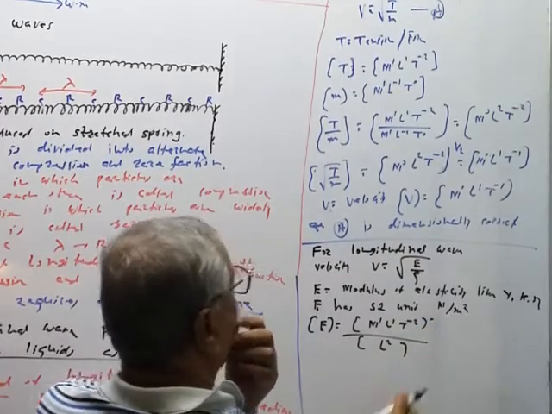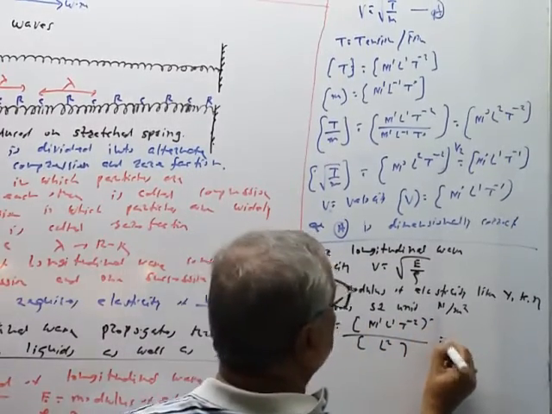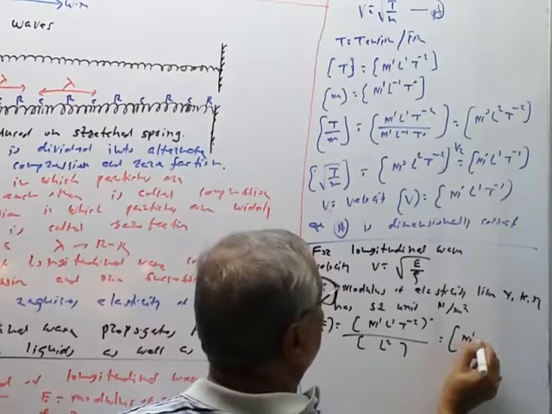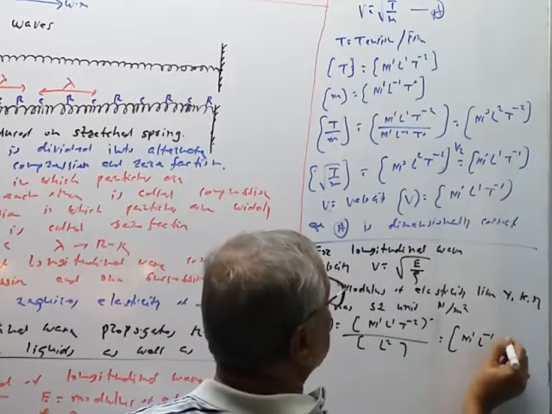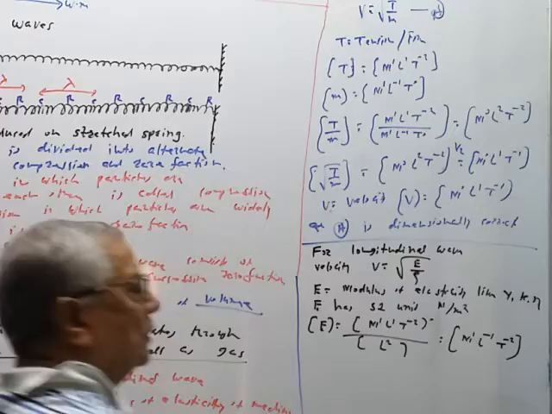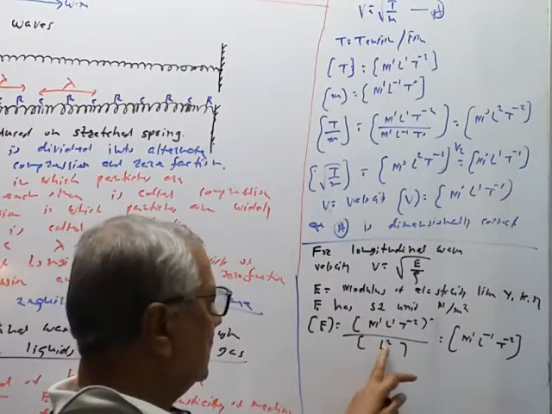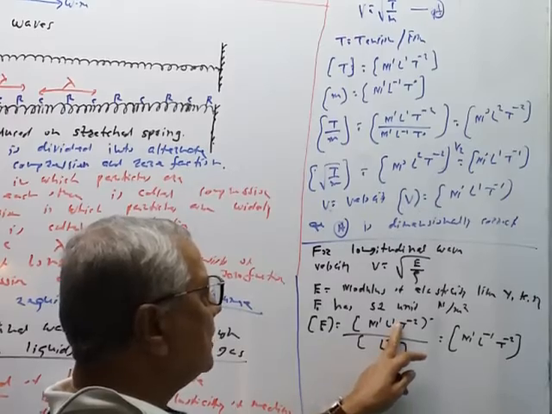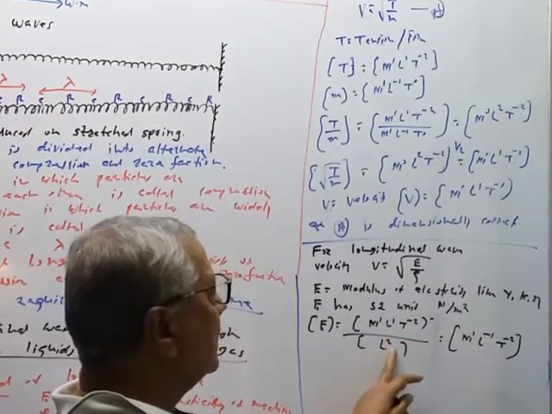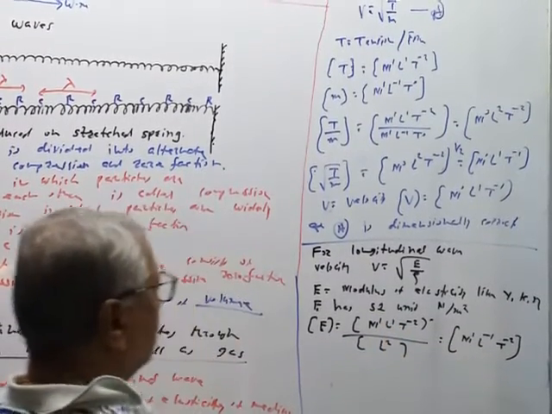So this L raised to 2 will go up, it will become minus 2, so this is equal to M raised to 1, L raised to minus 1, T raised to minus 2. These are only the dimensions of E.